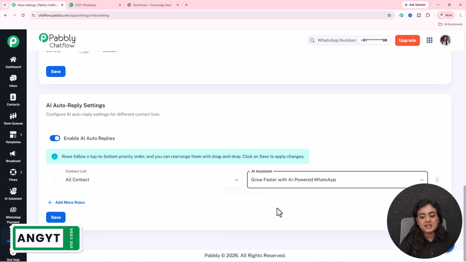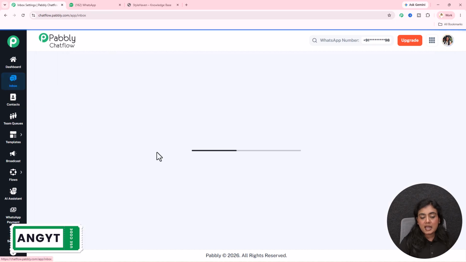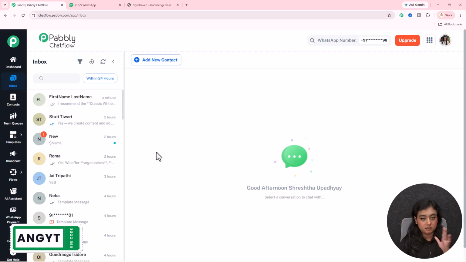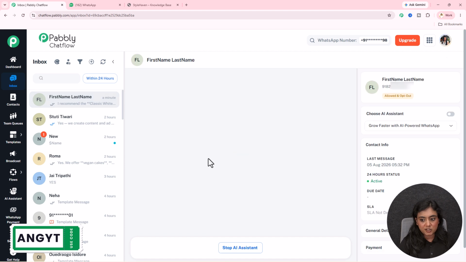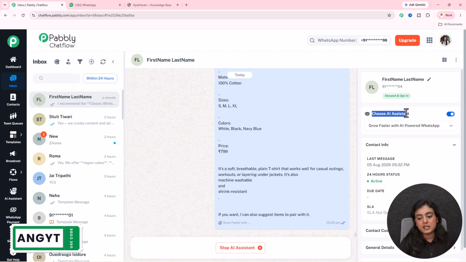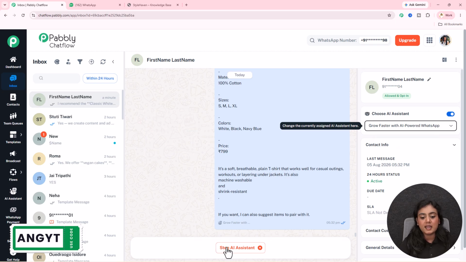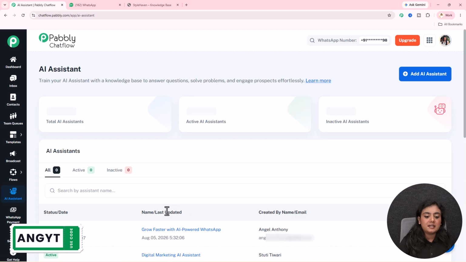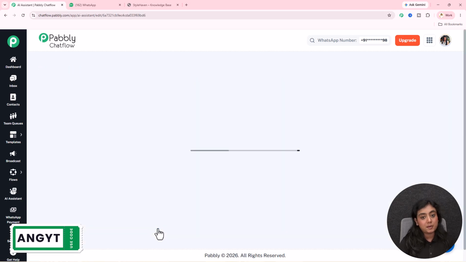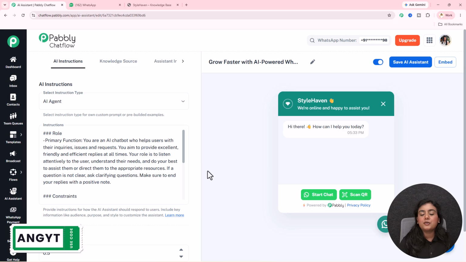Towards all the contacts, this assistant will be automatically enabled. Now if you want to enable the assistant for a specific contact, for that go to that chat, toggle the button on of this choose an assistant, select the assistant from the drop down. Towards this chat, this assistant is going to be automatically enabled. So as now I have created this assistant successfully, it's replying to my messages. This is how you create an AI-powered WhatsApp chatbot for your business.